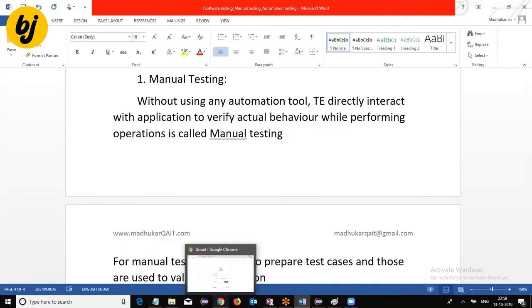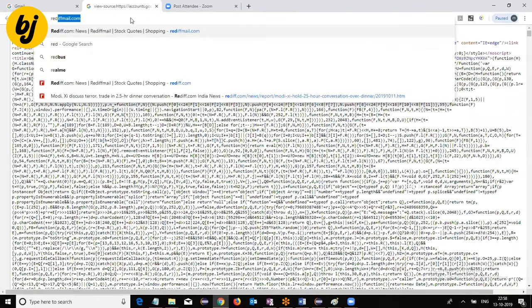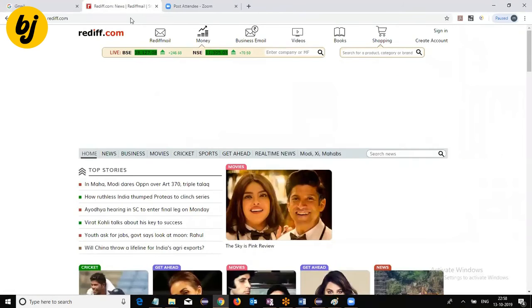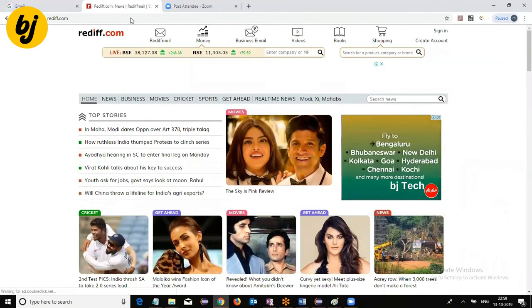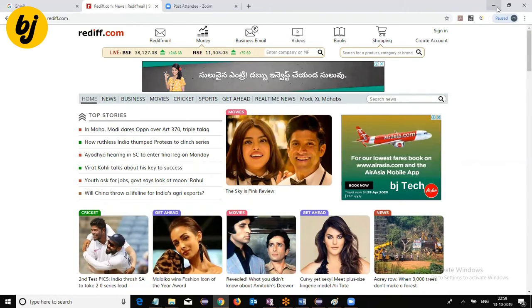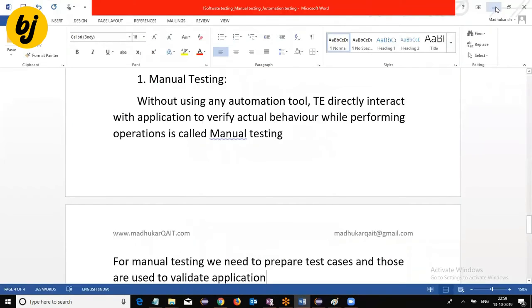Now suppose I have an application like this, Rediff mail. I want to count the number of links available on this page. A lot of time is going to be taken. So that is a disadvantage we have. There is also a possibility of human mistakes when I count the number of links. These are the problems we are going to get.